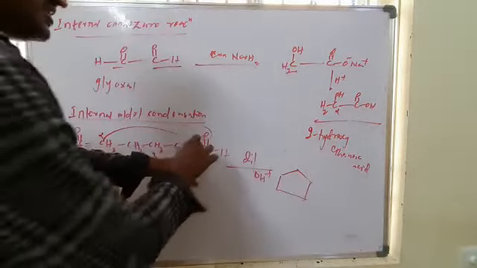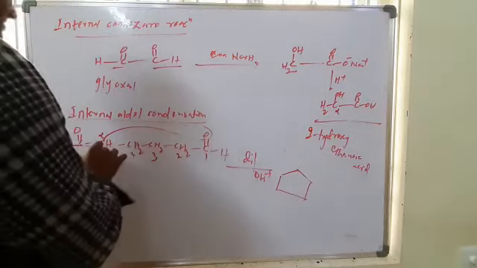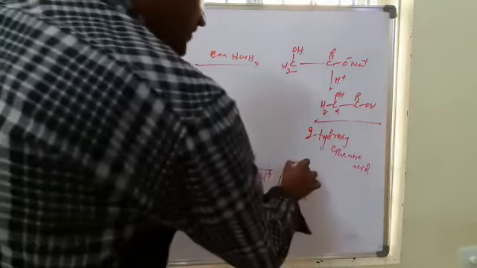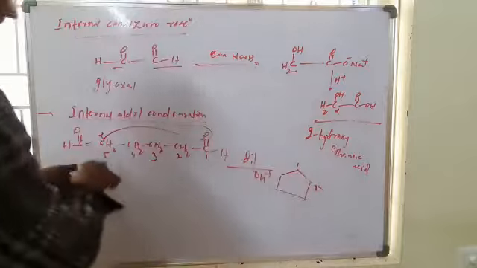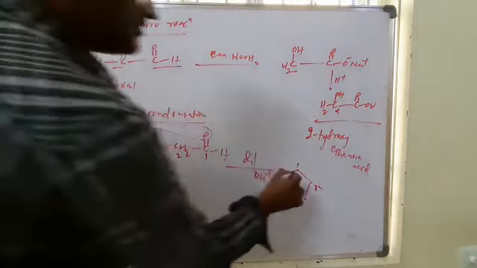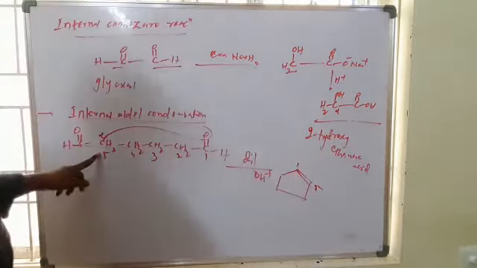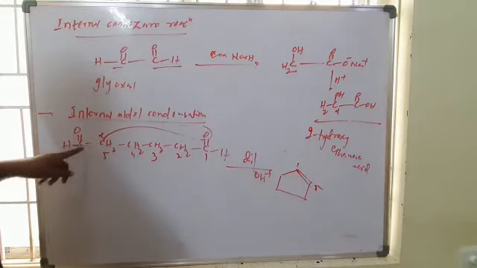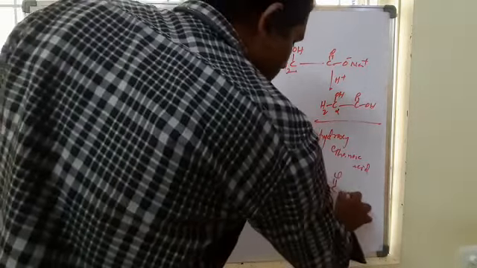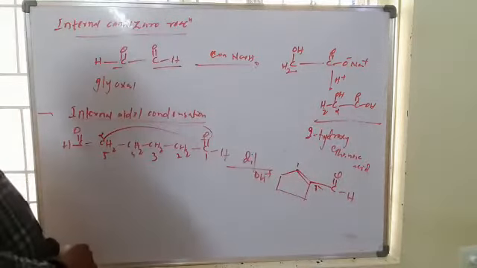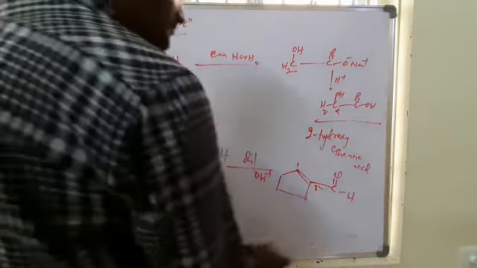So at the first position oxygen is removed and at the fifth position H2 is removed. Between the first and fifth positions we will get a double bond. And also at the fifth position there is an aldehyde function, C double bond H. So like that we will get it.